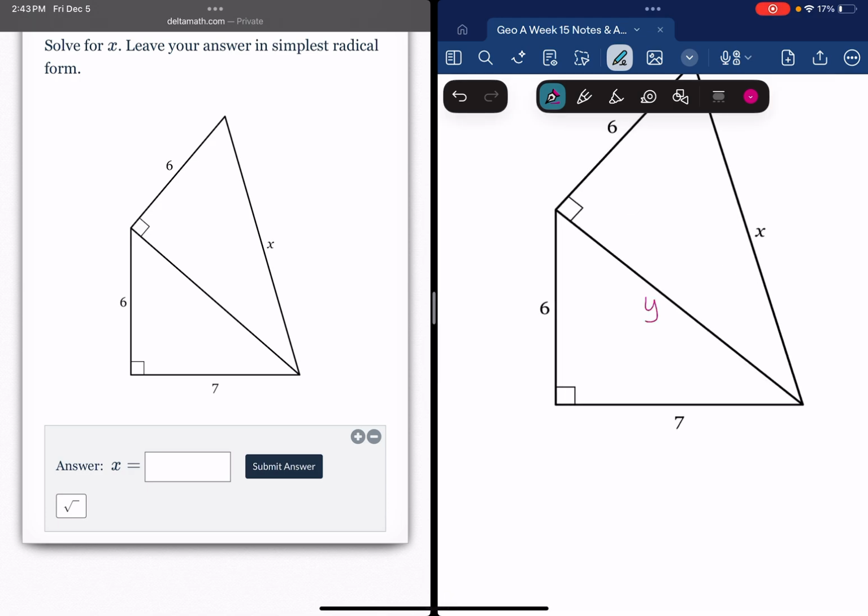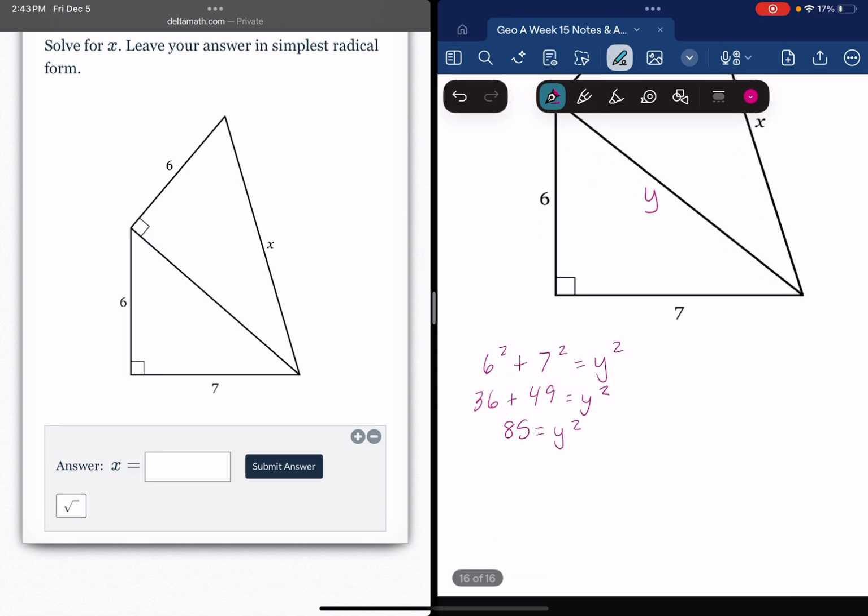We need to solve for y and use that to solve for x. So we have 6 squared plus 7 squared equals y squared. So that's 36 plus 49 equals y squared. So that's 85 equals y squared. So y equals the square root of 85.